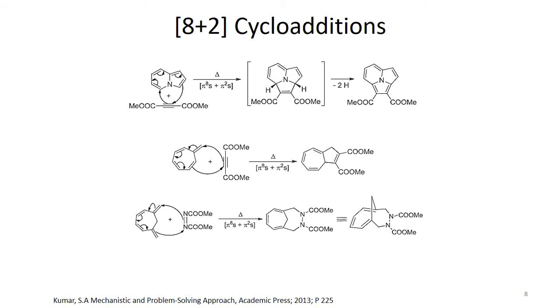First there are two hydrogens there, and after dehydrogenation we get an aromatic system here.